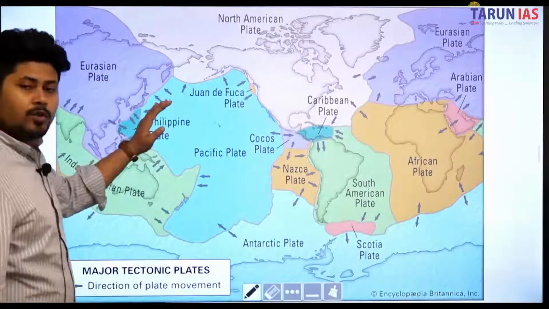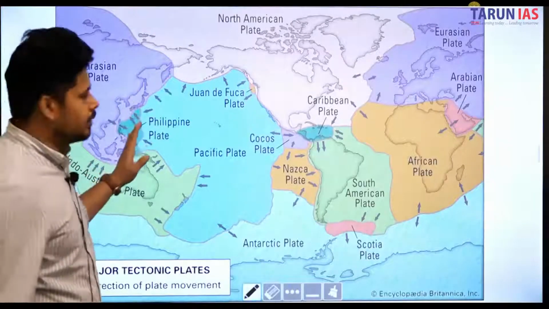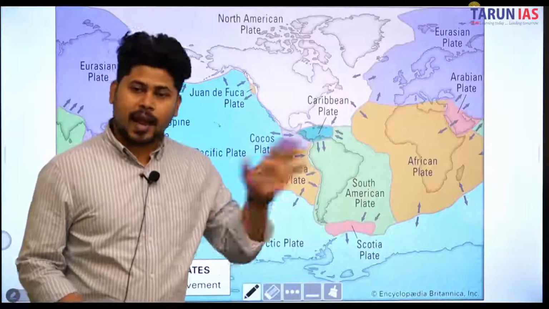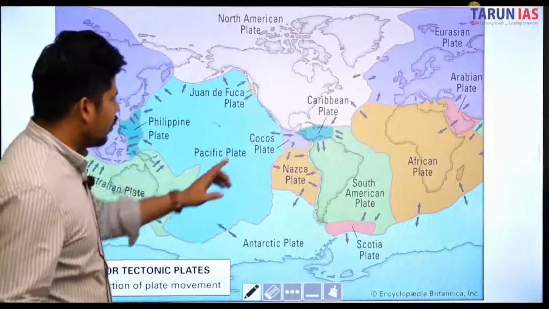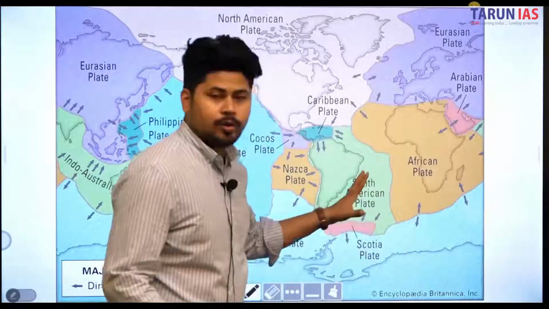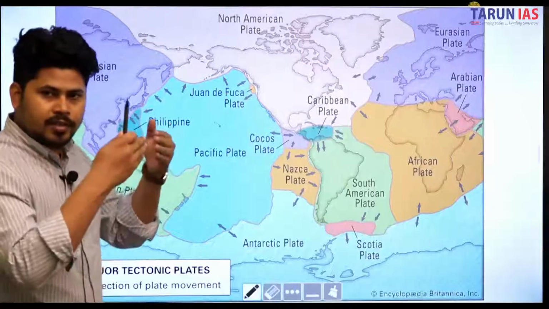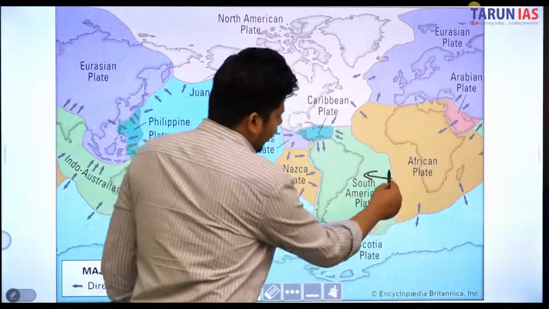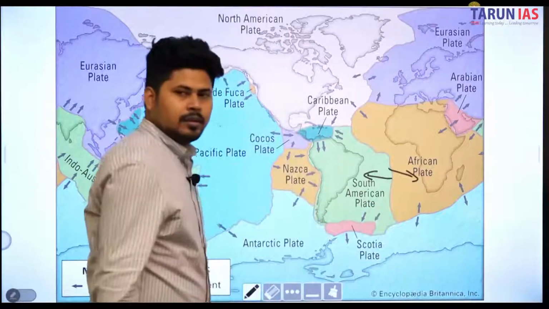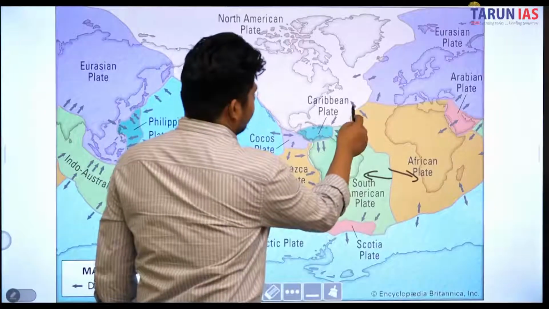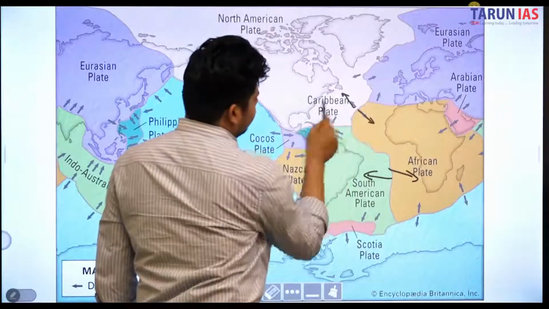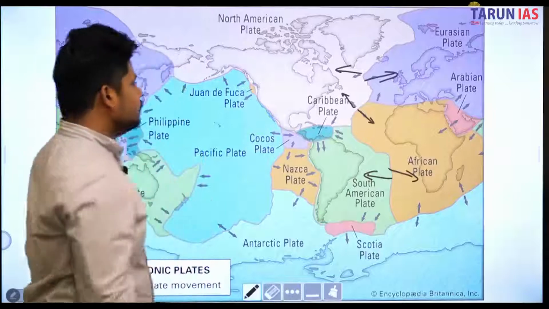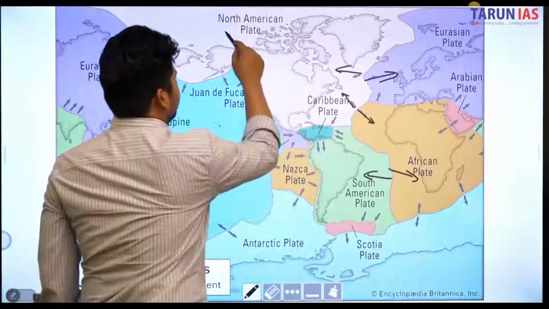Here it was a convergent boundary. The convergent boundary led to the formation of trenches and volcanoes and island arcs, very important. Now if you look at convergent or divergent boundaries, this was a convergent boundary, where two plates come and converge. But if you see, this South American plate is moving outwards and the African plate was also moving outwards. Similarly, this Caribbean plate is moving this side and the African plate is moving this side, and the Eurasian plate is moving away from the Caribbean plate. Oh sorry, the North American plate.